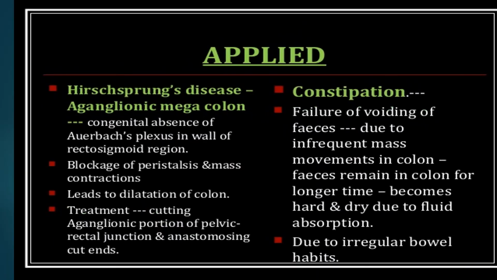Disease. Aganglionic megacolon: congenital absence of Auerbach's plexus in the wall of the rectosigmoid region. Blockage of peristalsis and mass contractions leads to dilatation of the colon. Treatment is cutting the aganglionic portion at the pelvirectal junction and anastomosing the cut ends.